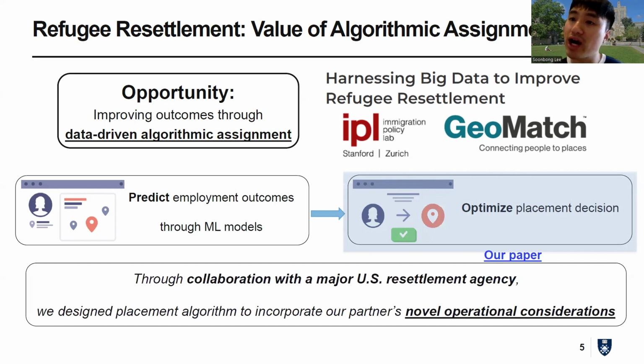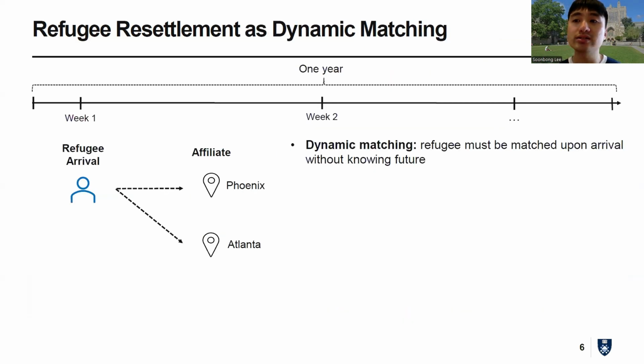Now, to understand what kind of novel operational considerations arise in this context, let me first describe how this resettlement process can be naturally modeled as a dynamic matching problem. So in the US, the resettlement horizon is usually one fiscal year, and refugees arrive sequentially, usually week by week.